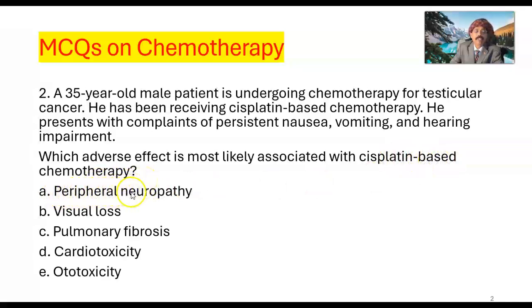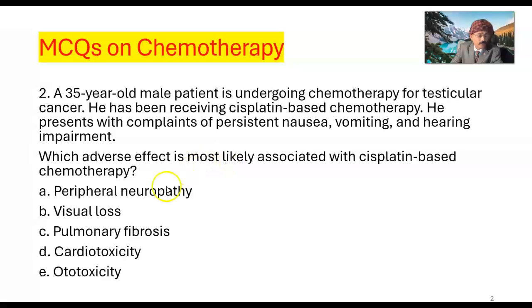A. Peripheral neuropathy. B. Visual loss. C. Pulmonary fibrosis. D. Cardiotoxicity. E. Ototoxicity. So, what is the most likely adverse effect associated with cisplatin chemotherapy?